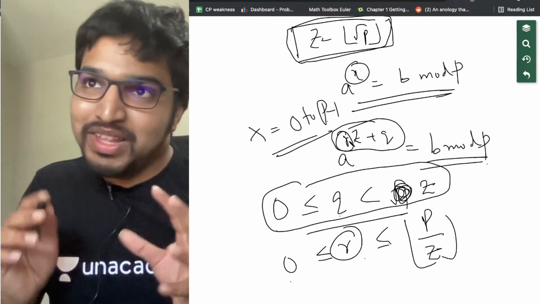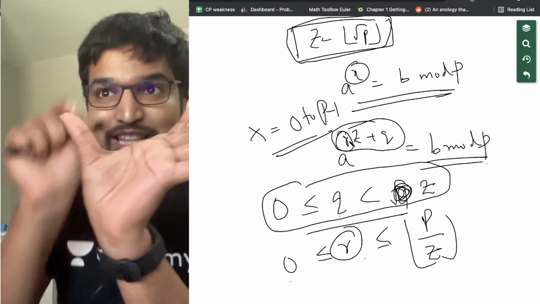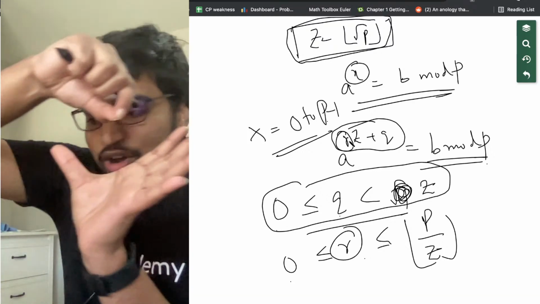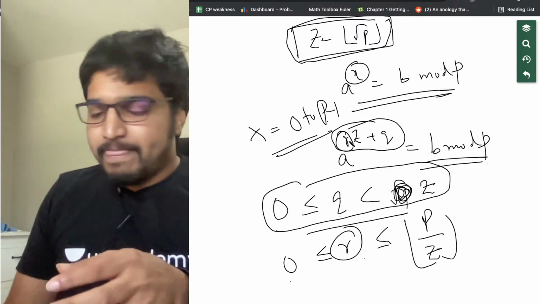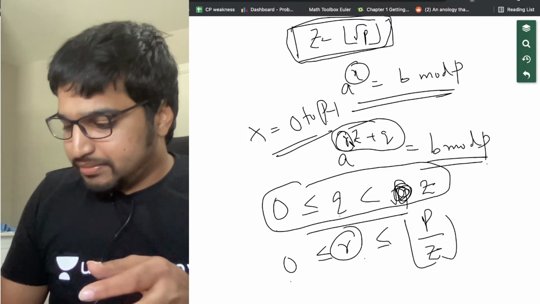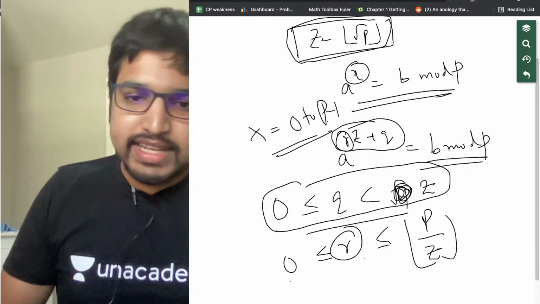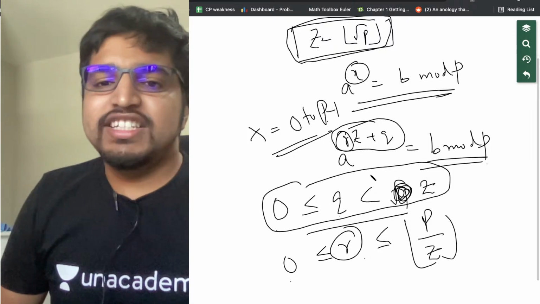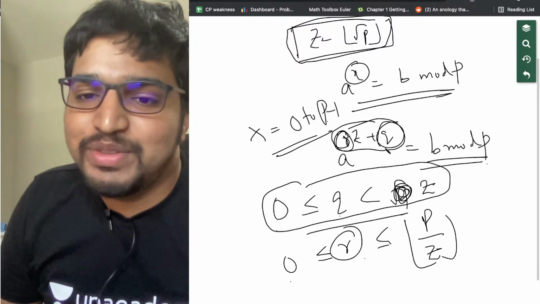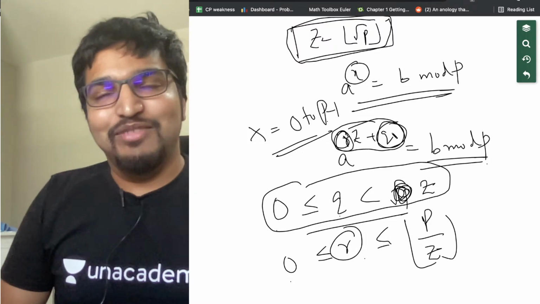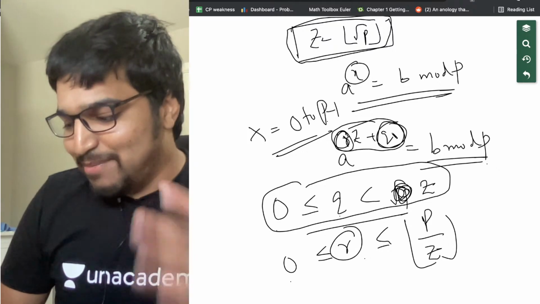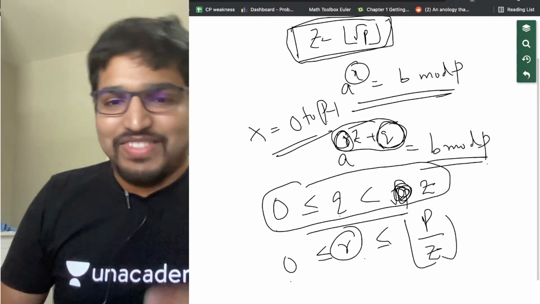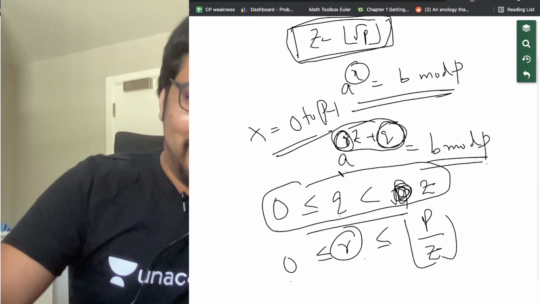If we change Q, we change the position in that block. So we cover all blocks and all positions in that block. Did you get that? I'll tell you where I'm going with this. It is just sufficient to find R and Q. Now you might think we just arrived at the same problem again, but no. We'll solve this in a different way.